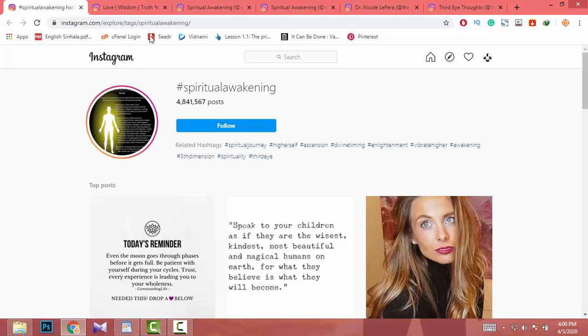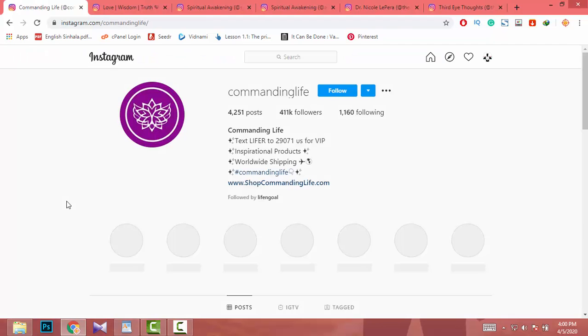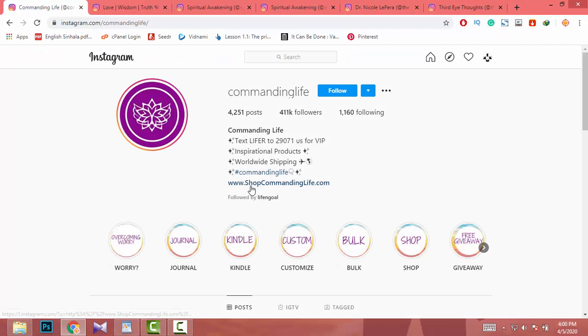After you get this kind of hashtag, click on top post. After that, click on that account. When you go to that account, there will be this kind of link. We need to find a link related to ClickBank, a ClickBank promotional link.